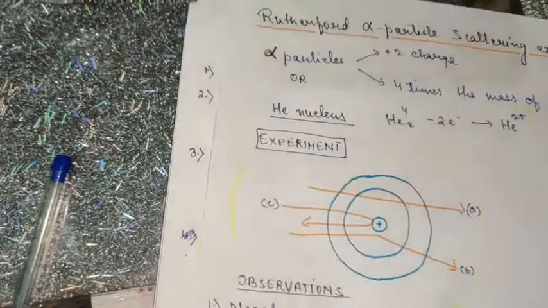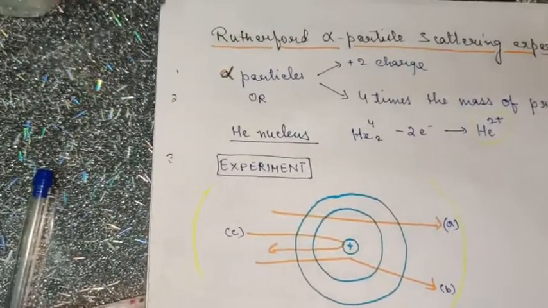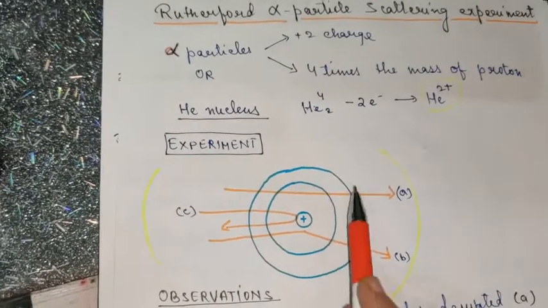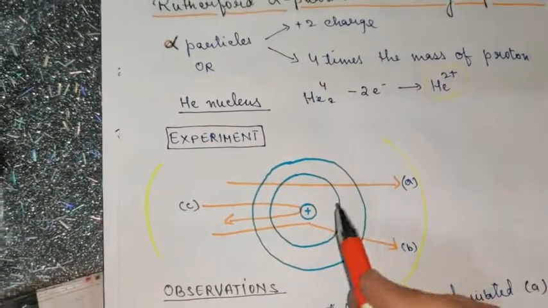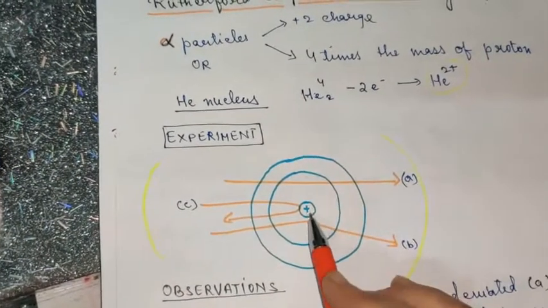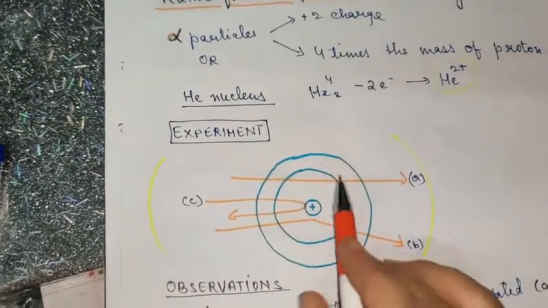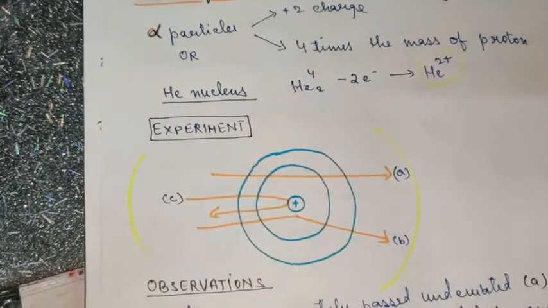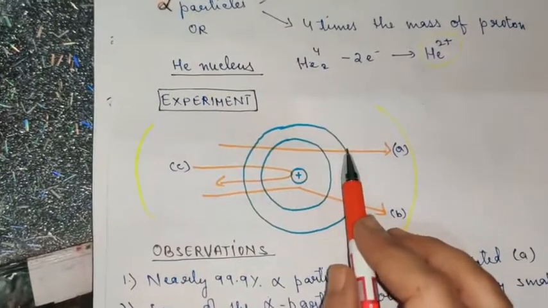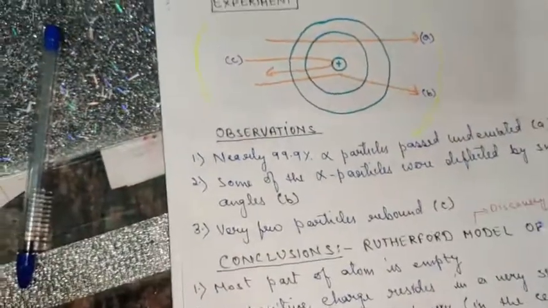So I hope Rutherford's model is clear to you, children. He was successful in telling you the overview of an atom, in which he told about the centrally placed nucleus and the circular orbits in which electrons are revolving. Also he successfully compared the nuclear and the atomic radii, and he was correct in this.